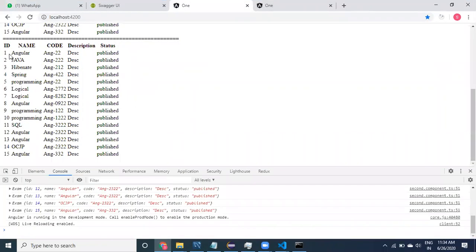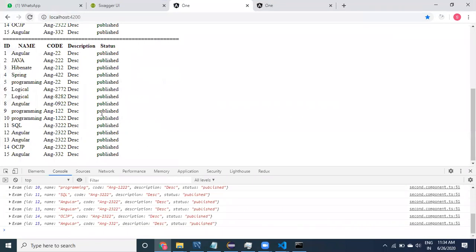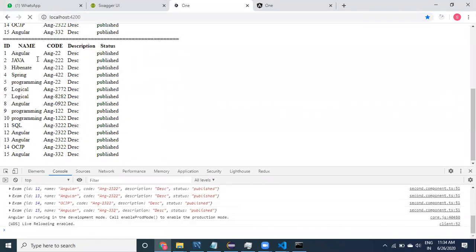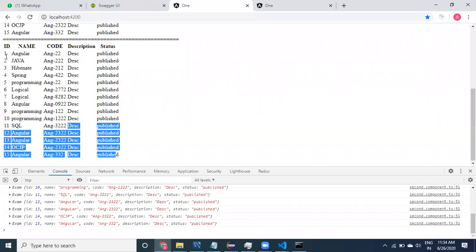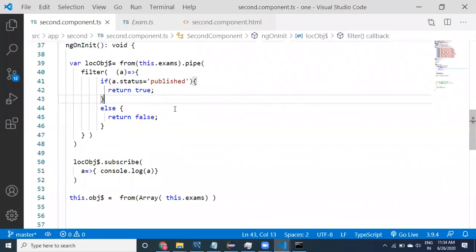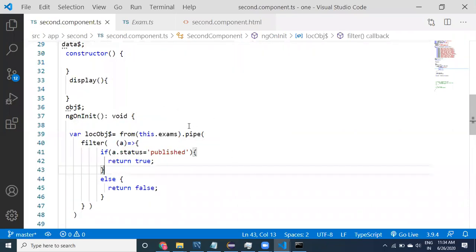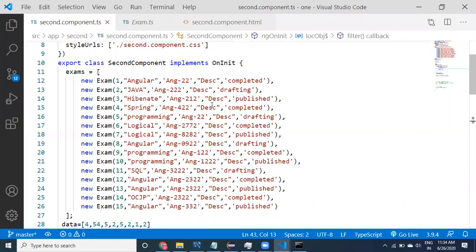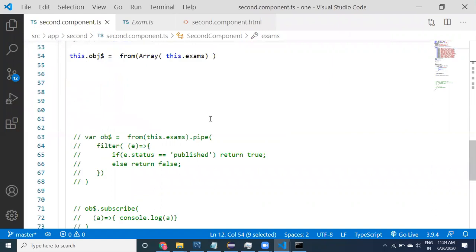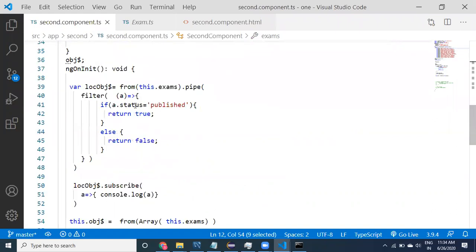You see here, guys, Angular, all the records which values are published? All values are published. How is it possible? All are published only. So all records are not published, right? Is there any change that I have applied anywhere? Okay, a dot status. I have to use double equals, I have used a single equal. So actually it got assigned and then every value got changed.